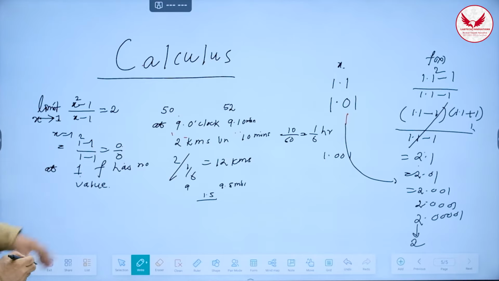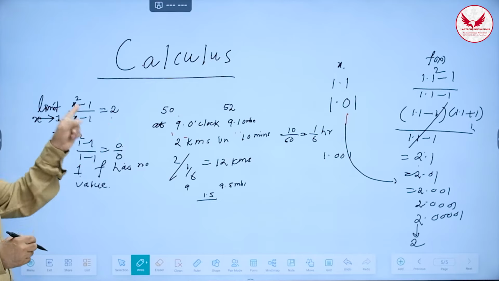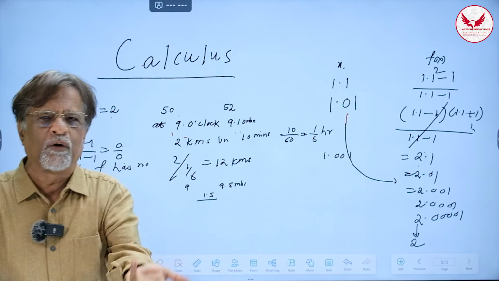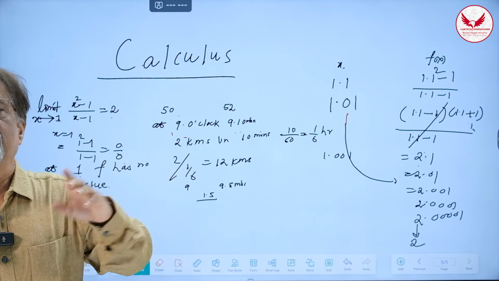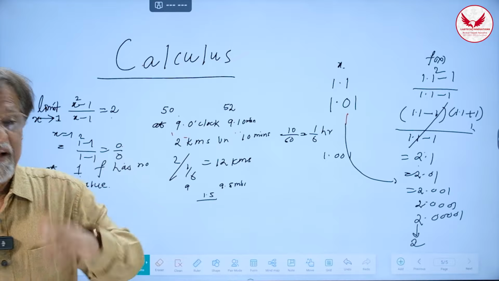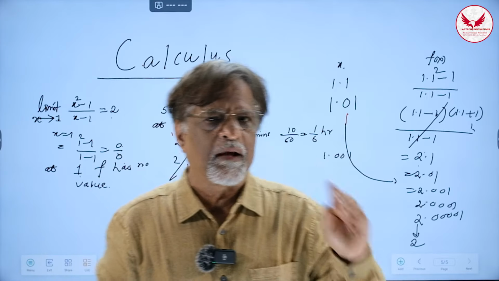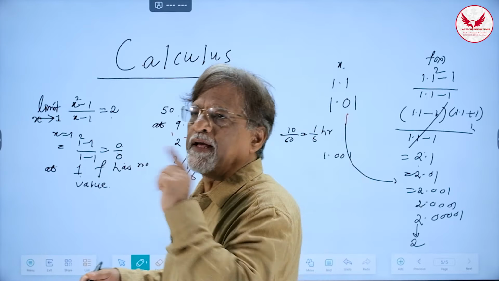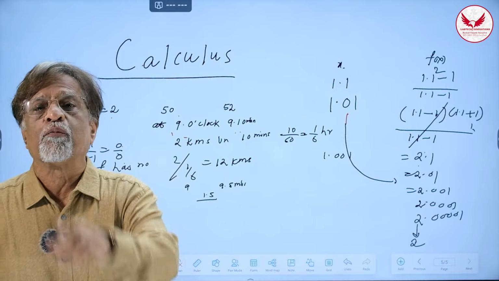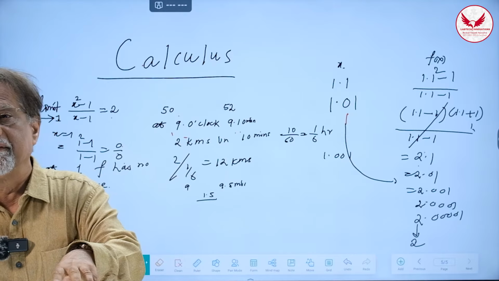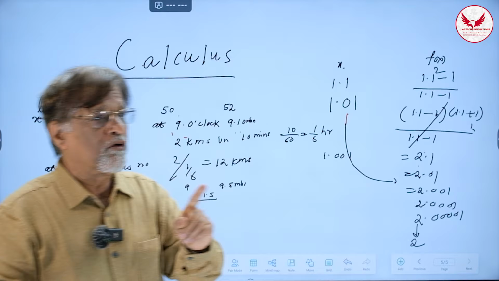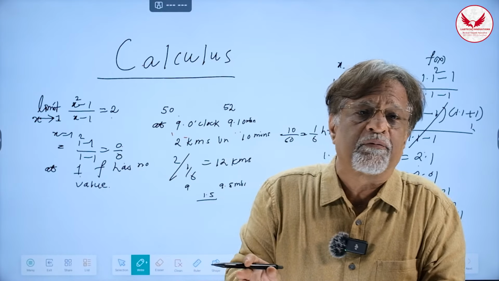Correct? So this is not the actual value at 1. Actual value at 1 is 0 by 0. It doesn't exist. But this is a predicted value. So we are predicting that the function is approaching a number called 2. Therefore, it is called predicted value. So predicted value is called limit. You must understand, actual value and predicted value are two different concepts.